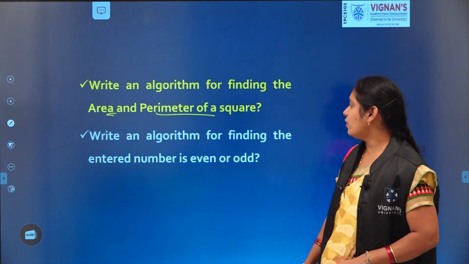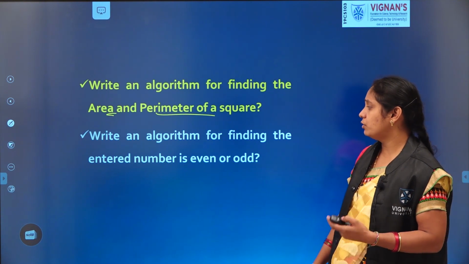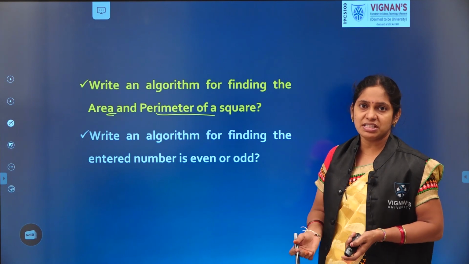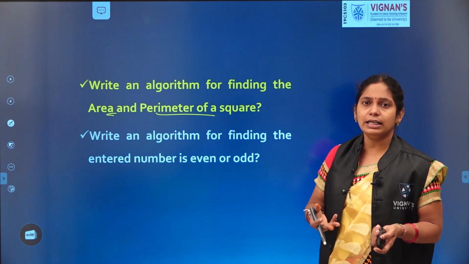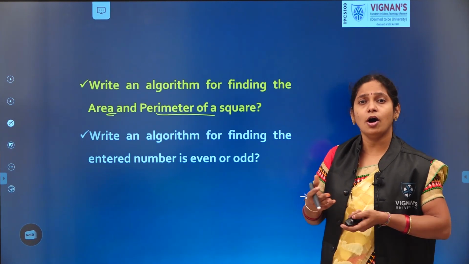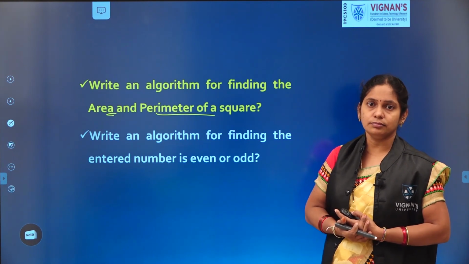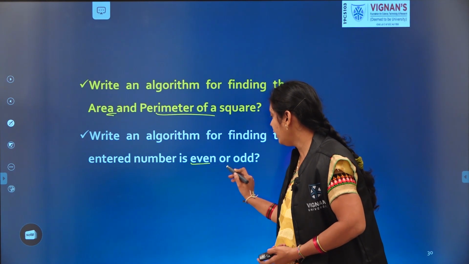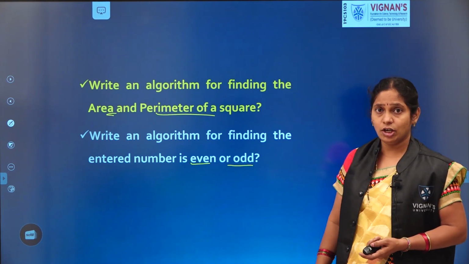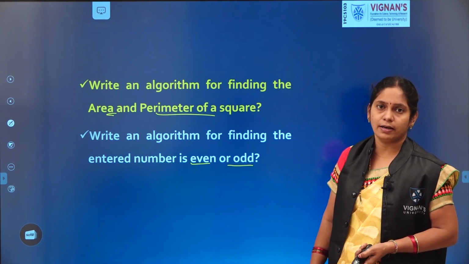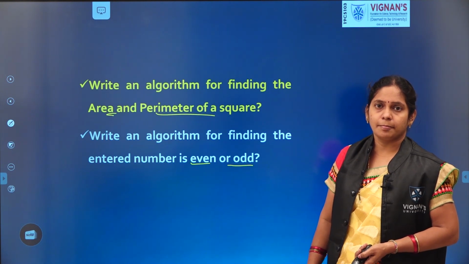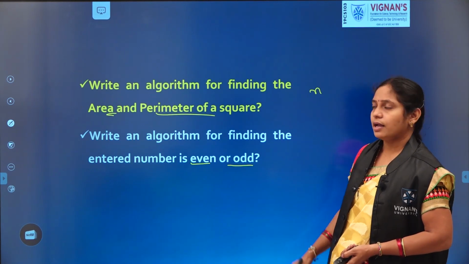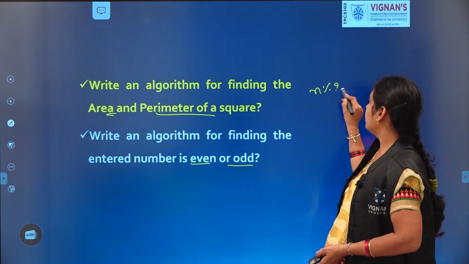What is the algorithm to find whether the given number is even or odd? In our previous example, we found whether the given number is positive or negative. But here our task is: is it even or odd? How to find? Take a number and divide it by 2.